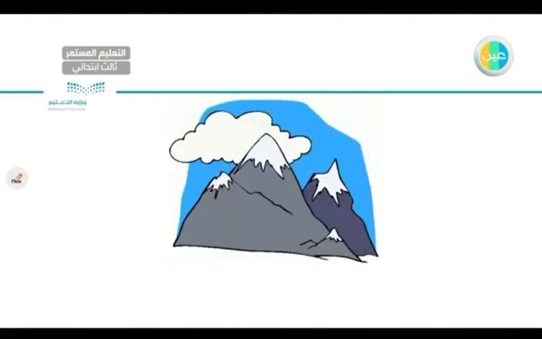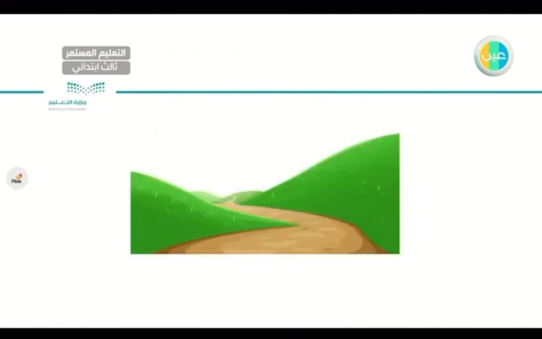How about these? What are they? They are, because I don't have one, I have many. Mountains, very good. For the next one, what is this? It is a valley. Very good.